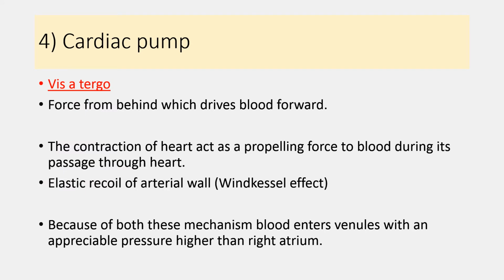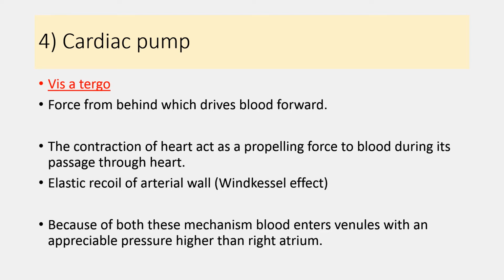Fourth factor is the cardiac pump. It is because of the pumping activity of the heart. Now this pumping activity of the heart is also helpful to increase the venous return towards the heart. Here you have to understand two terms, vis a tergo and vis a fronte. First, the vis a tergo. Vis a tergo is a force from behind which drives the blood forward. So it is a propelling force.